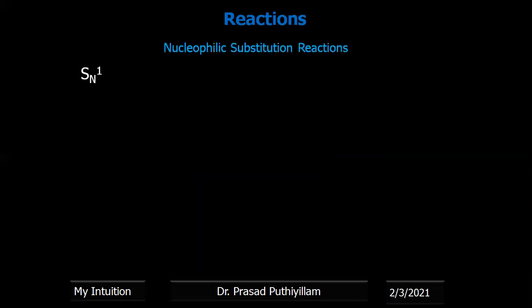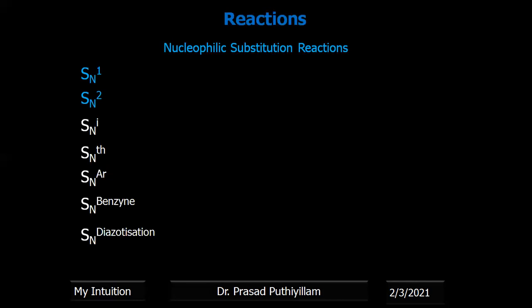So nucleophilic substitution reactions can be classified as SN1, substitution nucleophilic unimolecular, SN2, substitution nucleophilic bimolecular, SNi, substitution nucleophilic internal, substitution nucleophilic tetrahedral, substitution nucleophilic aromatic, and substitution nucleophilic benzene, as well as substitution nucleophilic diazotization reactions. SN1 and SN2 are mainly given by alkyl halides, alcohols, ethers, and alkyl amines.